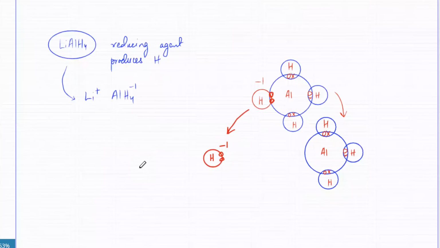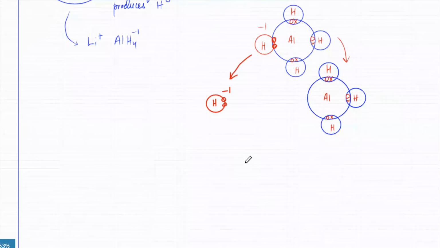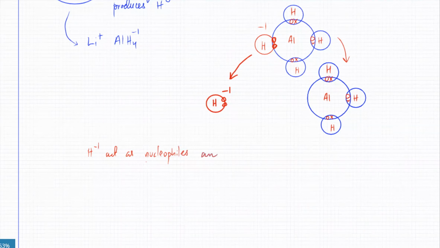Now the point is, why is this a reducing agent? It's a reducing agent because this AlH4-1 ion produces H-1 ions. What happens is the H-1 ions act as nucleophiles, and attack the carbon, which is positive. Like, for example, if you have a ketone,